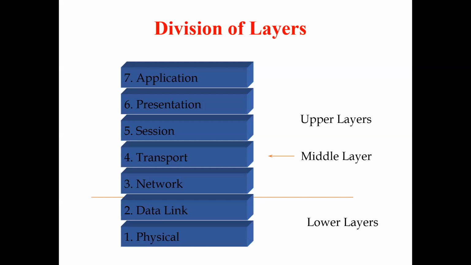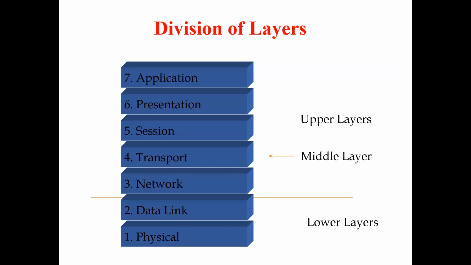First of all, these names are important because each particular name explains the function of that layer. So here we must identify the different layers and this order: application, presentation, session, transport, network, data link, and physical layer.